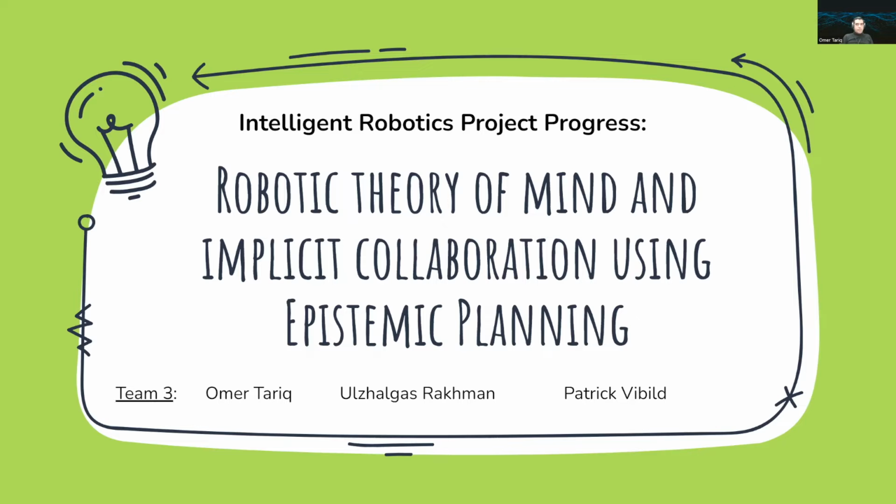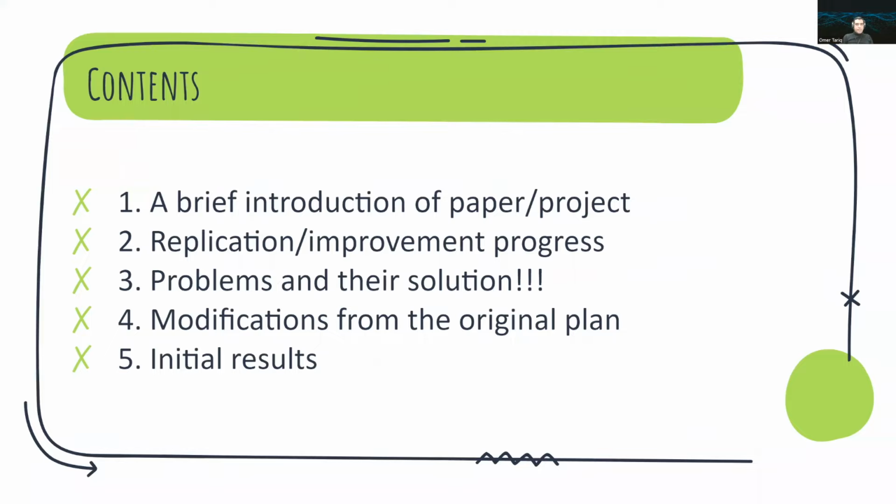The theme of our project is to employ epistemic planning for robotic theory of mind and implicit collaboration. During the next 10 minutes, we'll be discussing the introduction, the replication and improvement progress, the current problems and their proposed solution, and the modifications from the original plan.